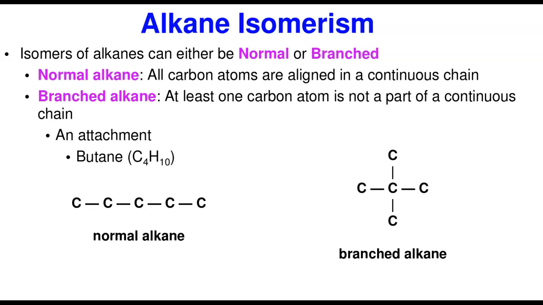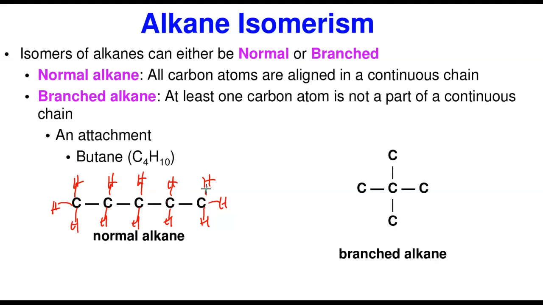So alkanes undergo structural isomerism. Isomers of alkanes can either be normal or branched. Normal means it has a continuous chain. Branched means one of the carbons is an attachment. Let's see what happens. In a normal alkane, all the carbons form a continuous chain. This is a normal alkane. Now, if I'm going to satisfy this, remember they are saturated with hydrogen. This is a normal alkane, of course. This is butane, it's a good example.